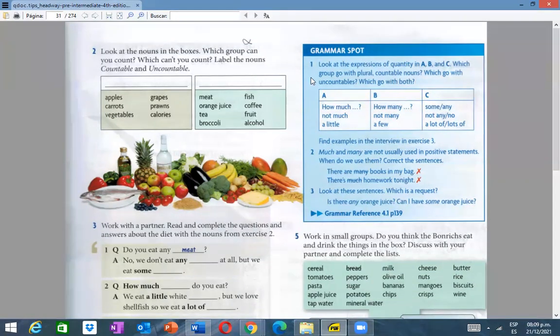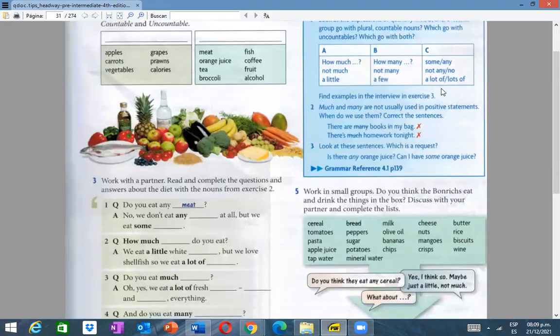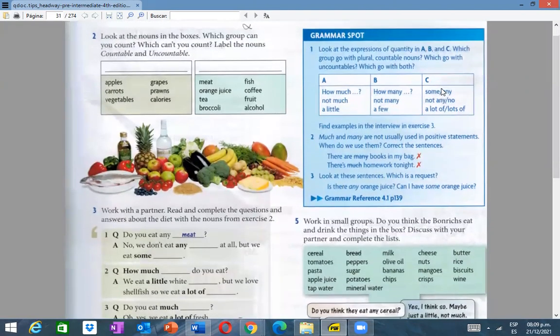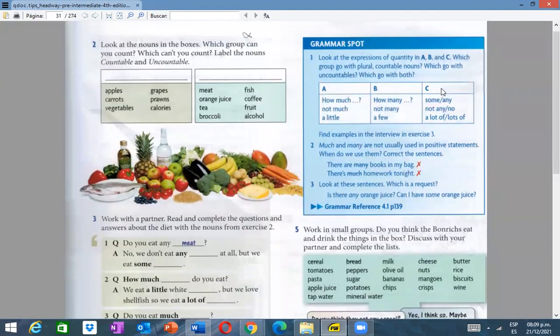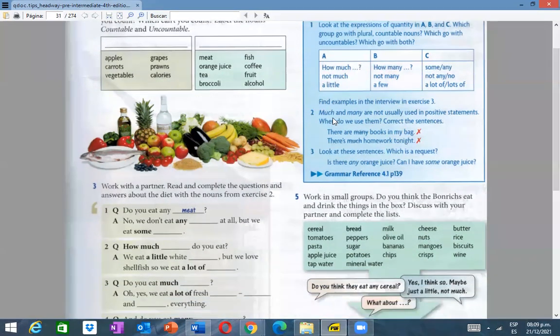So that's why we have here the first part. Look at the expressions of quantity in A. Can you see this chart divided in 3 groups? Can you see A, B, and C? Right? Look at the expressions of quantity. Right here, we have many expressions of quantity. How much, how many, not many, not much, some, any, not any, no, a lot of, lots of, a few, a little. Okay, expressions of quantity.